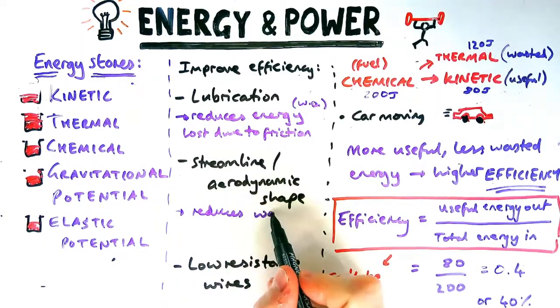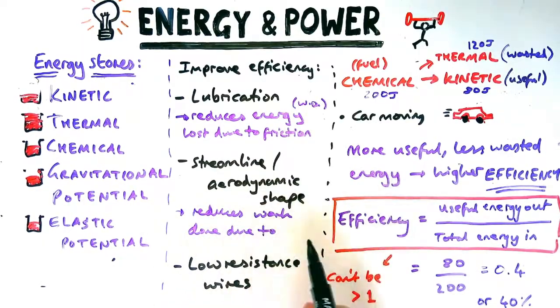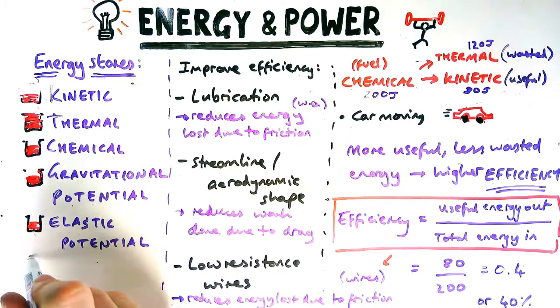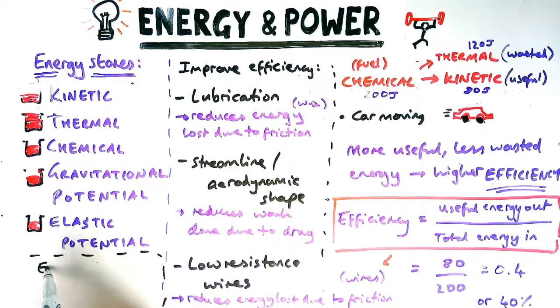If you want to streamline it, it's a similar kind of idea. You reduce the energy lost or work done due to drag. You're trying to reduce drag and reduce the thermal energy into the surroundings. Low resistance wires would be used, and you might want to look back at my video about electricity, to reduce friction between electrons and ions in the wires themselves.